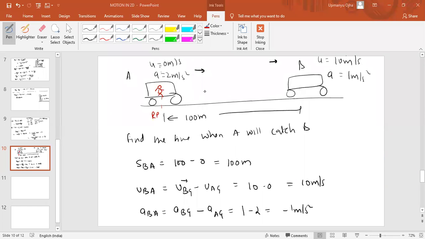If I cover this initial separation between them, that is 100 meter, then only I can catch B. That is what the relative displacement of B with respect to A says: for the observer A, how much displacement does it have to do to catch B? That is 100 meter. The velocity of B with respect to A is 10 meter per second. The acceleration of B with respect to A is minus 1 meter per second square. Is that correct or not?